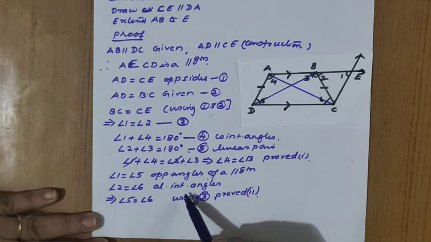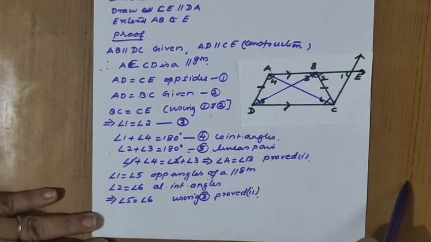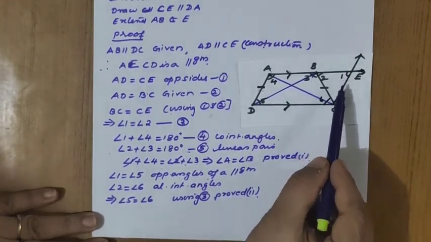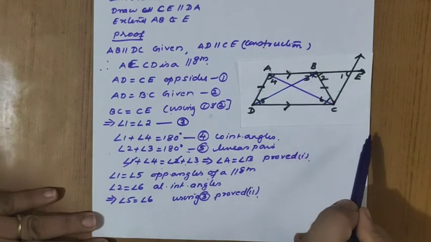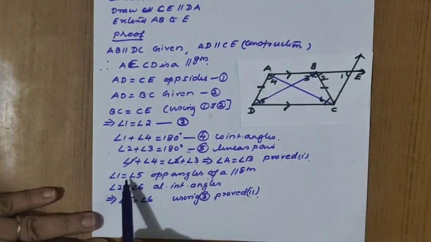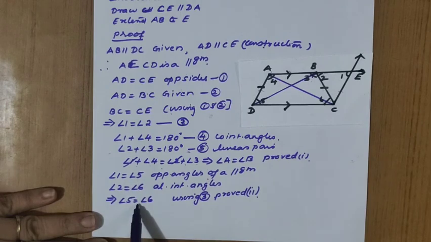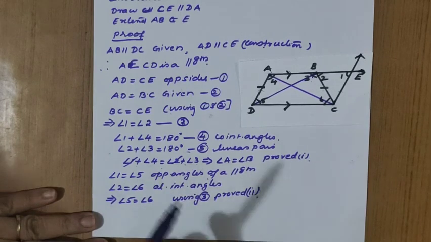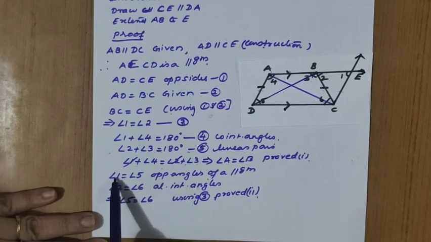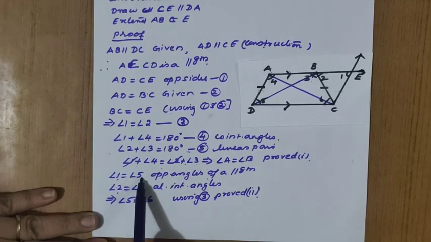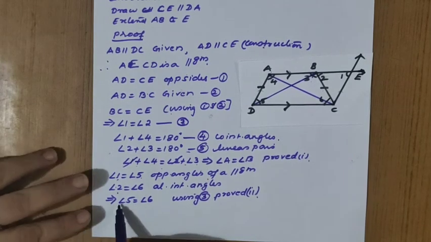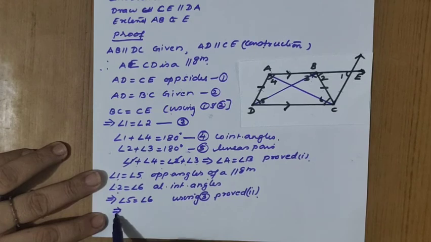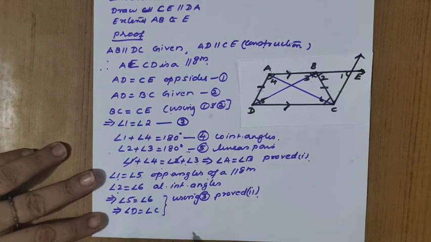For proving the second part, that means 5 and 6 to be equal, we are using angle 1 and 5, opposite angles of the parallelogram, and 2 and 6, alternate interior angles of the parallelogram. So by using this I cannot equate it suddenly. Why? Which property should I use? Because in equation 3 itself we have proved that angle 1 and 2 are equal. So that is why I can write that angle 5 equal to 6. Therefore, this implies angle D equal to angle C, proved 2.